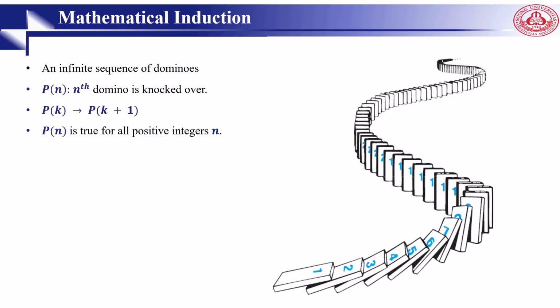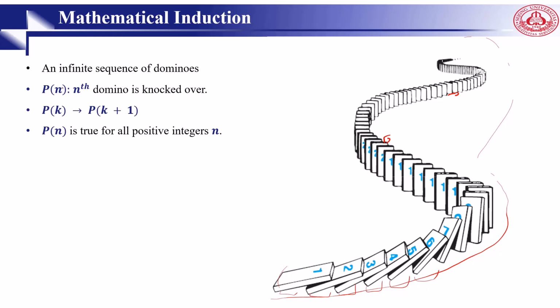A summary of mathematical induction that we discussed so far: we consider an infinite sequence of dominoes. I think you already played dominoes or you saw dominoes. How do dominoes work? They put these blocks at some specified distance from each other, and if you knock over one of them, then it will go to the end. So you see that it's a good intuition example for mathematical induction. This will be P(n). If this one is knocked over, the next one is knocked over, right? So this is what we discussed here.